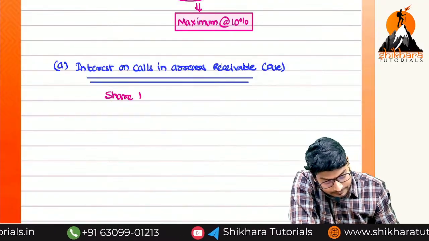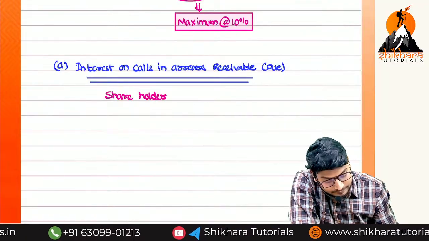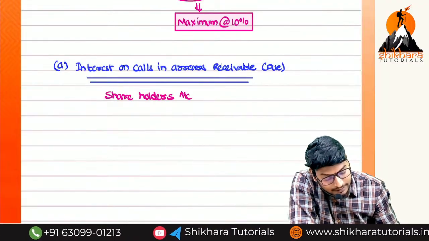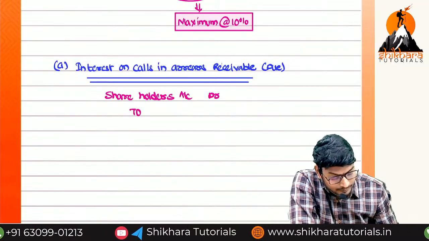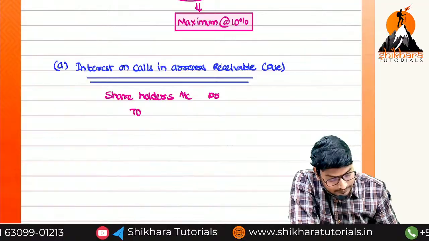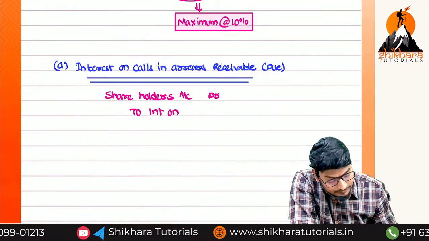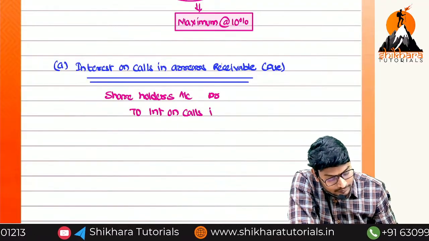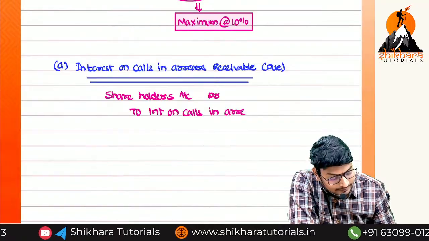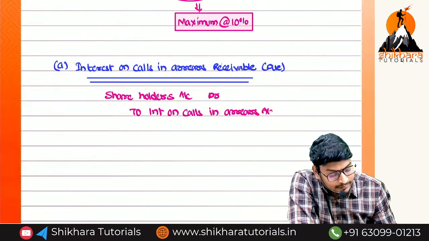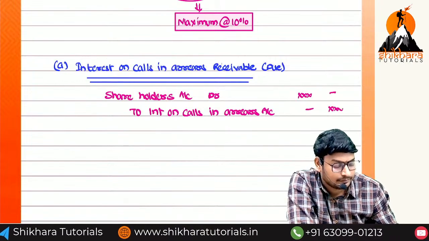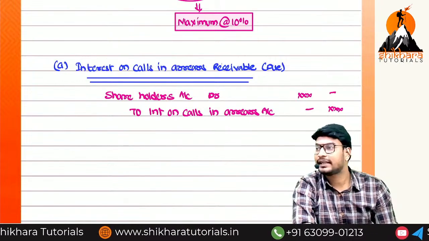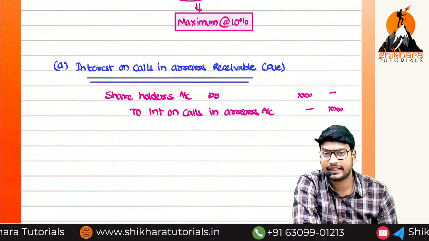So what is the entry? Shareholders account debited to, what we need to receive? Interest on calls in arrears. Same like hire purchase pattern, you can remember like that also.